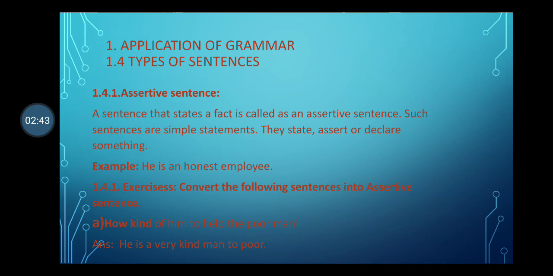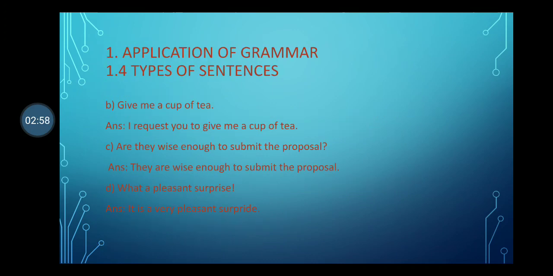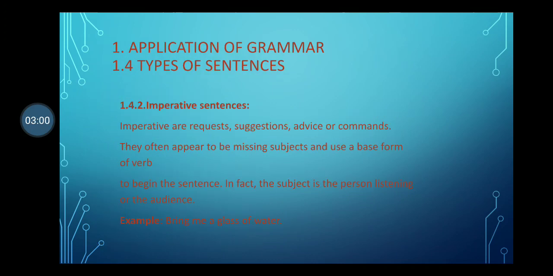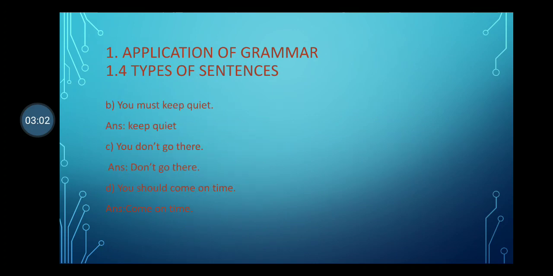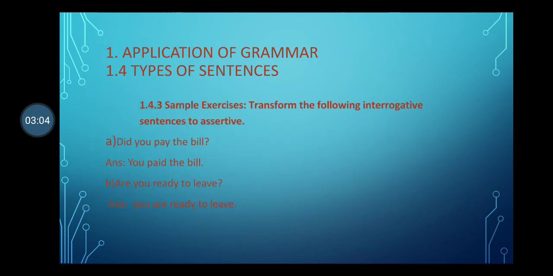There are two sentences. Change the sentence into assertive, imperative, exclamatory, interrogative. One sentence for 2 marks. Assertive we finished, imperative also, interrogative also finished.